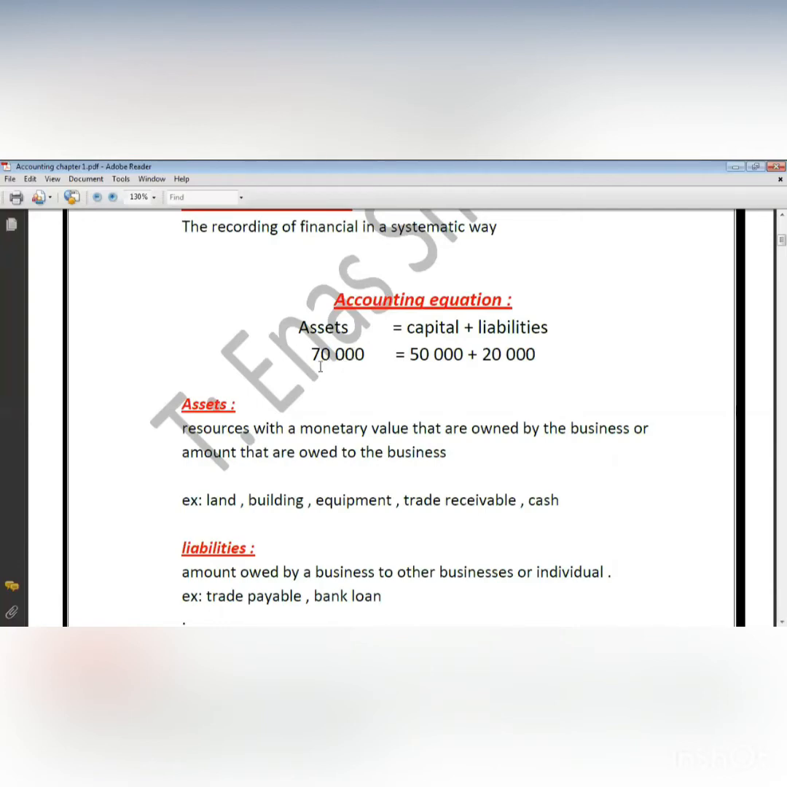Okay, but for these assets I need resources worth $70,000. So I don't have enough money. In this case, I'm going to borrow the rest, which is 20, from a bank. So I'm going to create something called liabilities. Liabilities are any money that you borrow from any person outside your business, and you have to repay this money in the future. So the accounting equation states that assets has to equal capital plus liabilities. It will never not be equal. It has to be equal always.